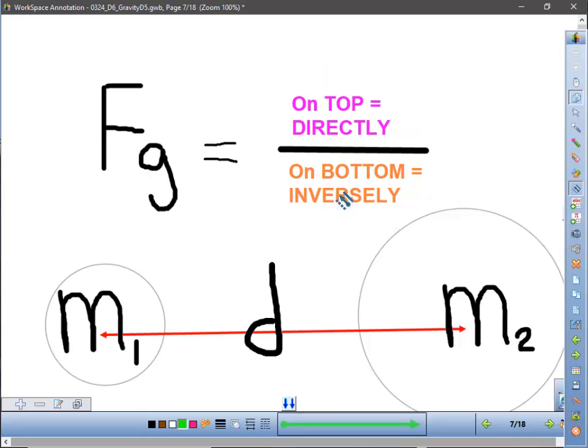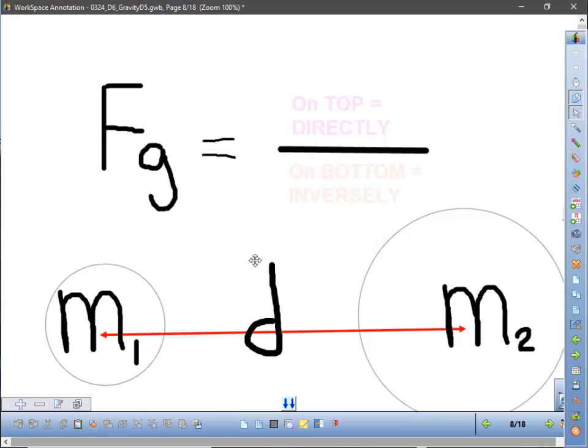Anything on the bottom of the fraction is inversely proportional to the force of gravity, because when you make this bigger on the bottom, you're dividing by a big number, which makes the fraction smaller, which makes the force of gravity smaller. So anything on the bottom is going to be inversely proportional. So let's figure this out. The mass of one object, the mass of the second object, and the distance between them, where do they go in this fraction? Which ones go on top, which ones go on the bottom, or do they all go on the top, or they all go on the bottom? What do you think?